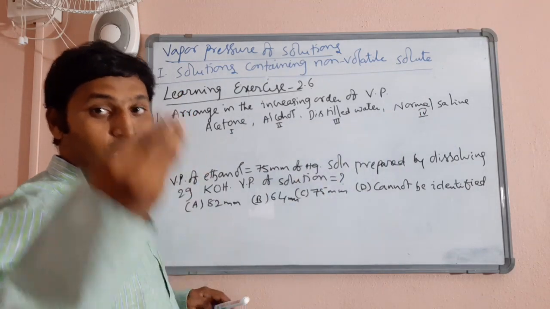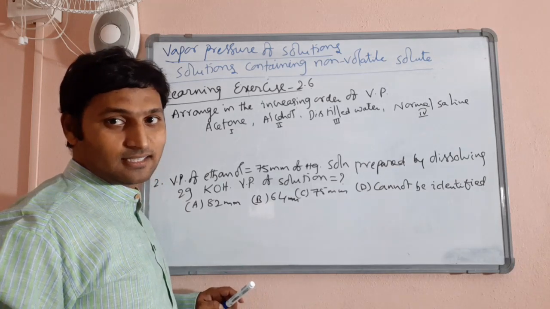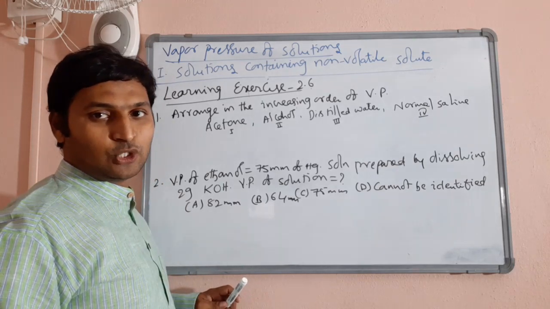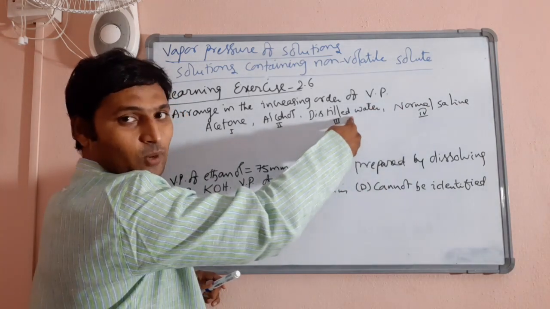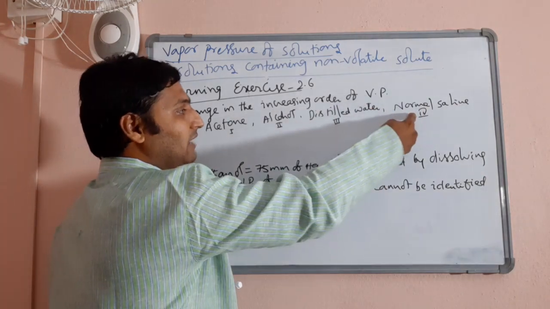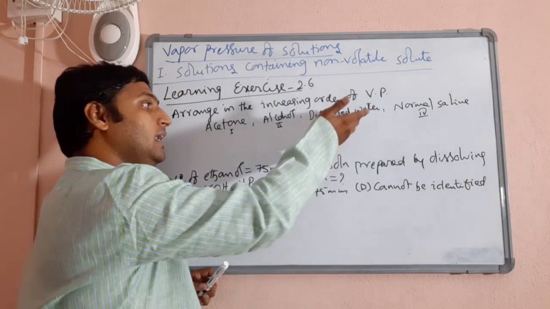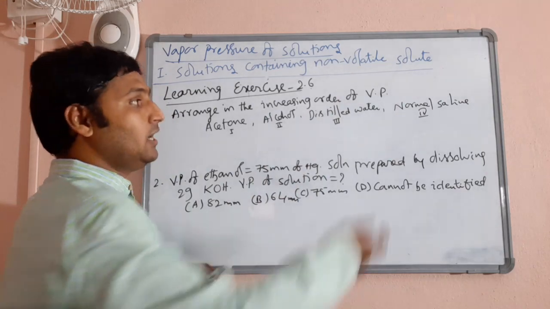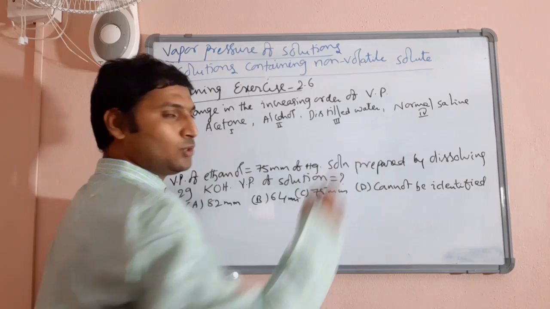Just now we understood, when you add a non-volatile solid solute, vapor pressure decreases. Sodium chloride is a non-volatile solid solute. So addition of sodium chloride would have decreased the vapor pressure of distilled water. So this would have lesser vapor pressure than this. No doubt about it. Already distilled water exhibits lower vapor pressure, but normal saline would have lower vapor pressure than this. So among these two it is clear.